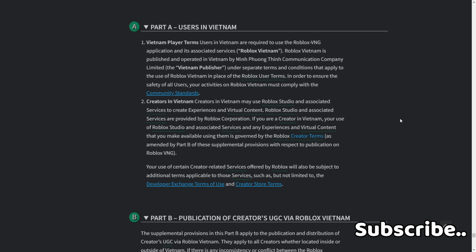Creators in Vietnam may use Roblox Studio and associated services to create experiences and virtual content. Roblox Studio and associated services are provided by Roblox Corporation. Your use as a creator in Vietnam of Roblox Studio and associated services, and any experiences and virtual content that you make available using them, is governed by the Roblox creator terms as amended by Part B of the supplemental provisions. With respect to publication on Roblox VNG or use of certain creator-related services offered by Roblox, you will also be subject to additional terms applicable to those services, such as, but not limited to, the developer exchange terms of use and creator store terms.